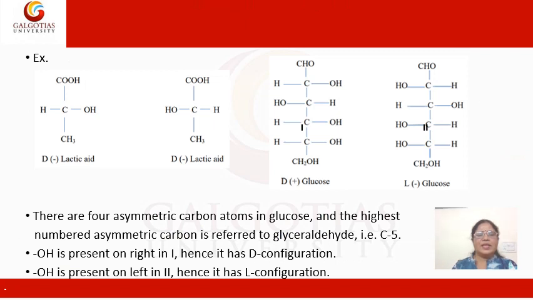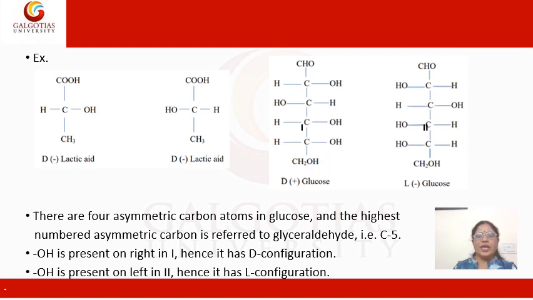The second example is lactic acid. We have drawn the structure of lactic acid by keeping the chiral carbon in the center. In the first structure, the OH group is present on the right side of the chiral asymmetric carbon. So it has D configuration. So it is D-lactic acid. And the second one is L-lactic acid because the OH group is present on the left side.